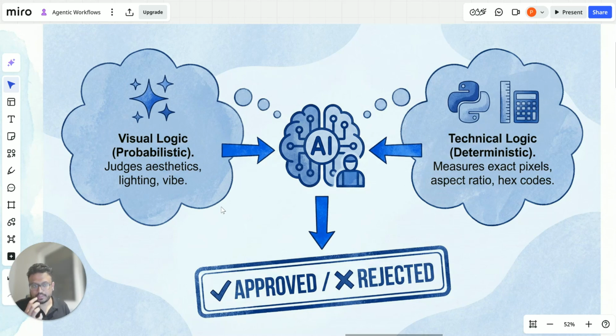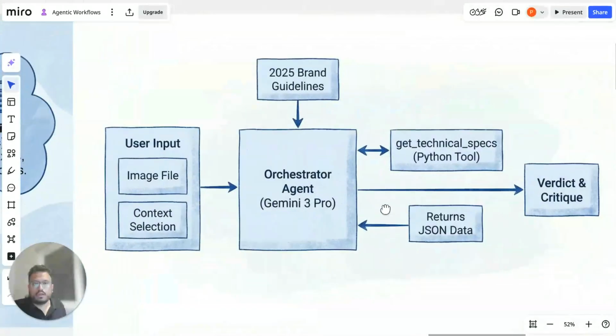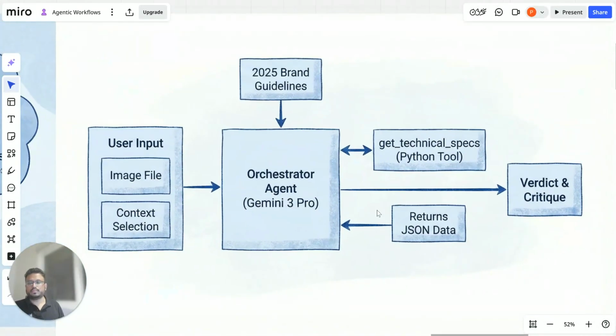Okay, let me take you through the code. Once the basic setup is done for the agent, this is a custom tool I have built to check the technical aspects of the image, which are the image resolution, aspect ratio, color space, file size, and everything.